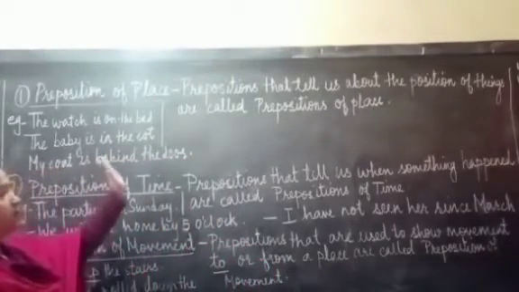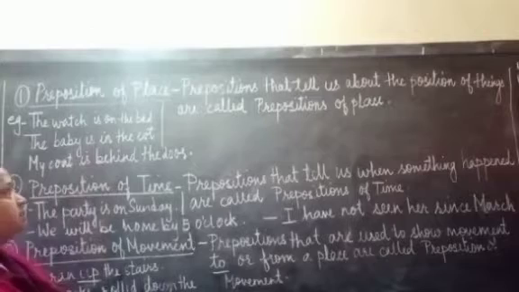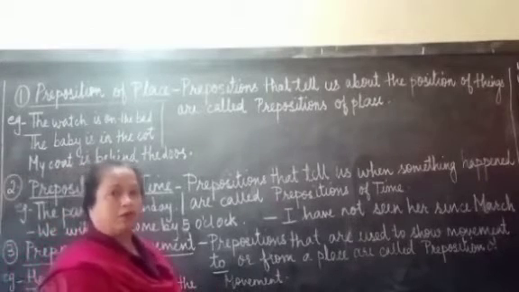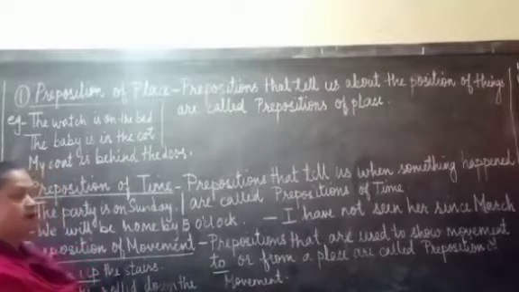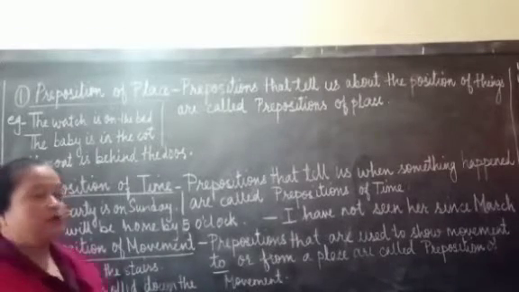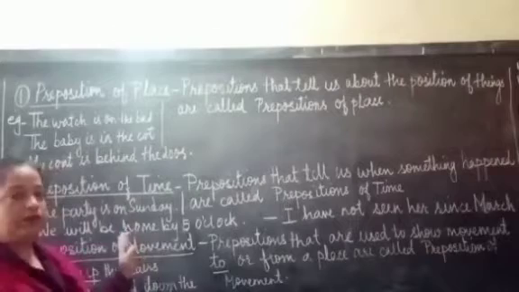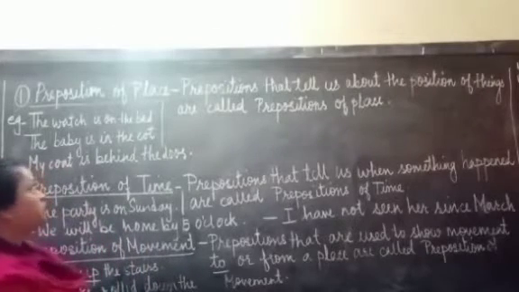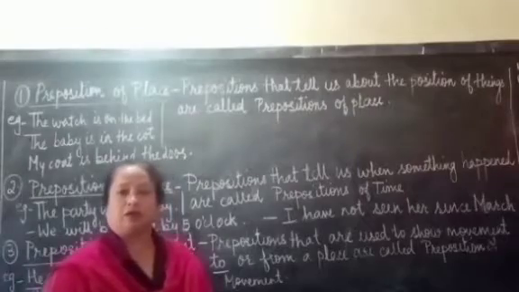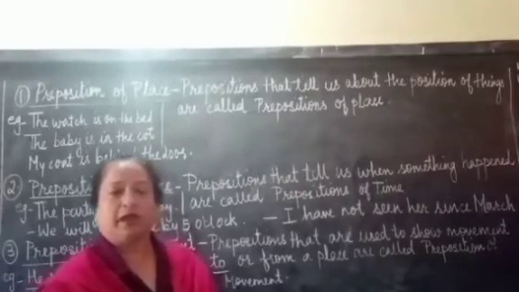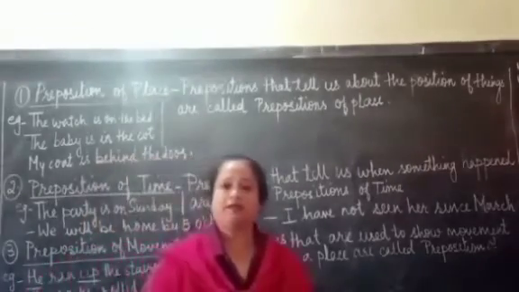So what is preposition of place? Prepositions or words that tell us about the position of things are called prepositions of place. So let us have a look at the examples that I have. The watch is on the bed. In this sentence we are talking about the watch. And we have another word that is bed.